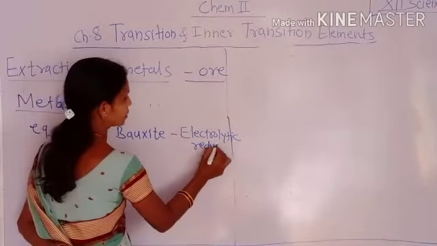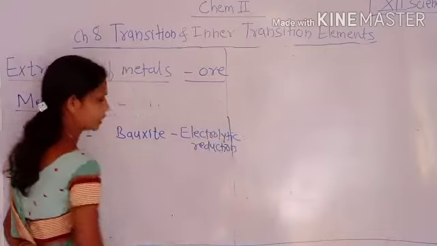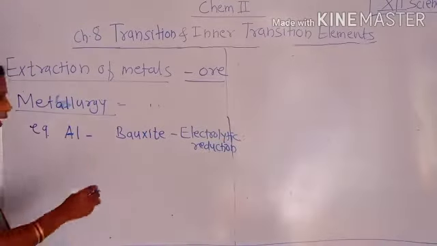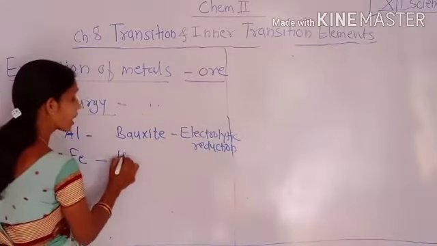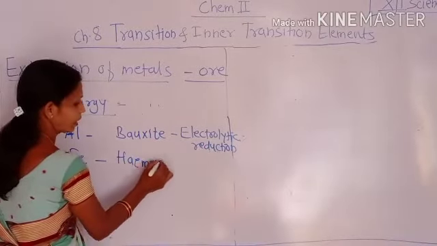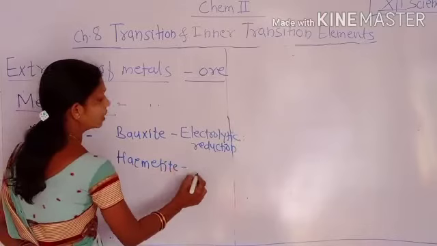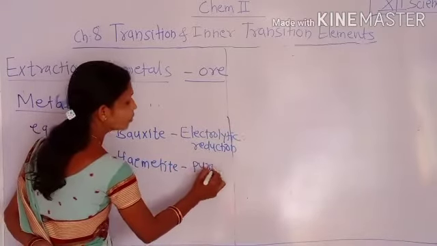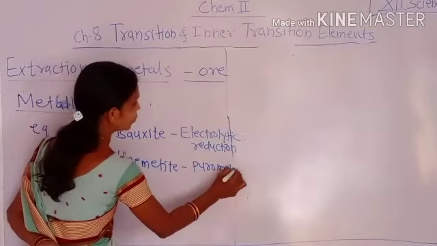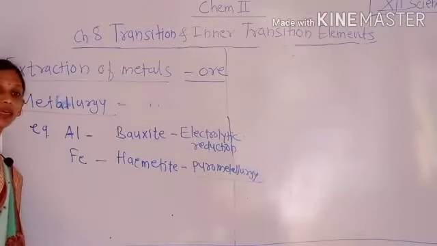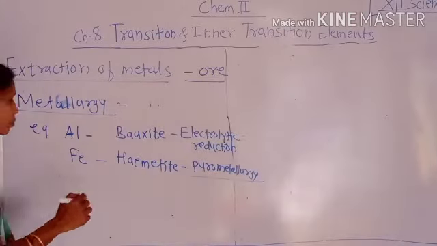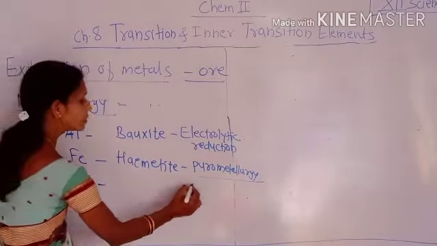Similarly, we can extract iron from its ore, hematite, by using the pyrometallurgy process, which we will study in detail later. Then we can also use the hydrometallurgy process.